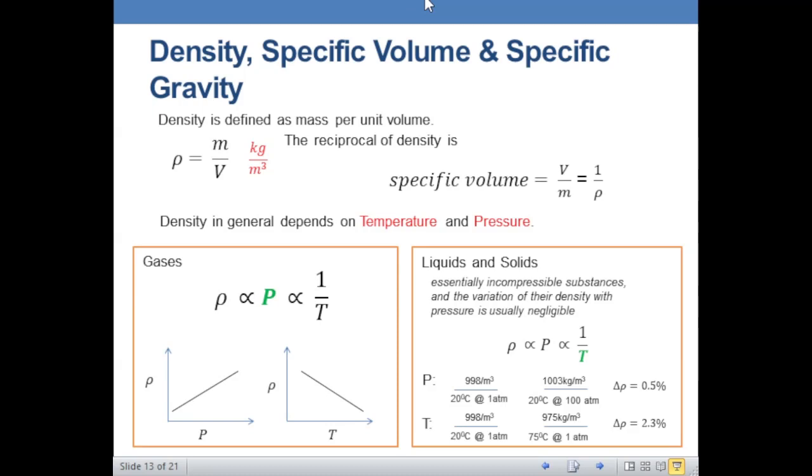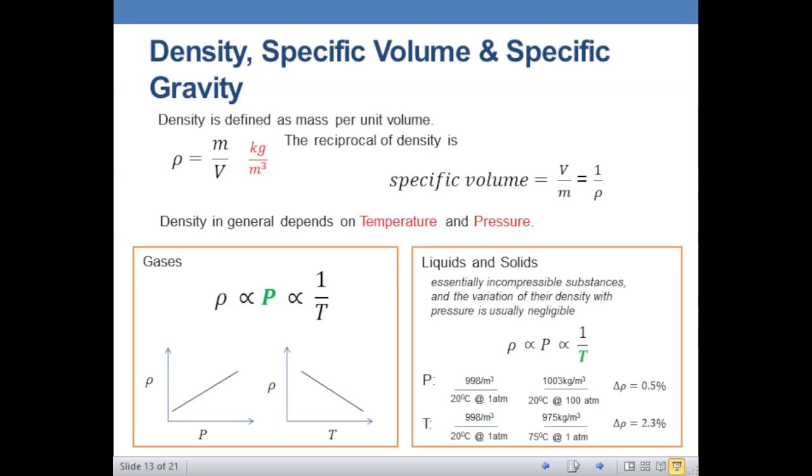Density is defined as mass per unit volume, and the unit of density is kilogram per cubic meter, and the reciprocal of density is a specific volume, which is equal to the volume divided by the